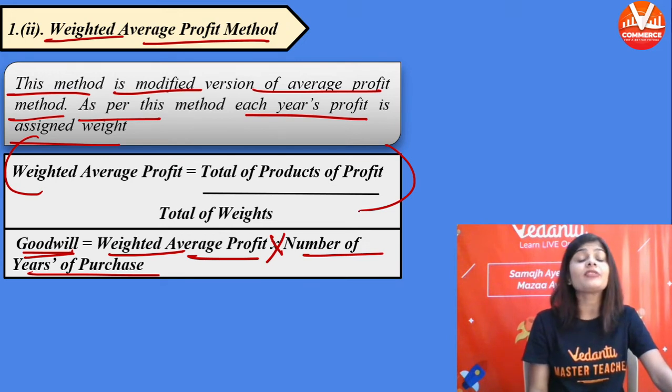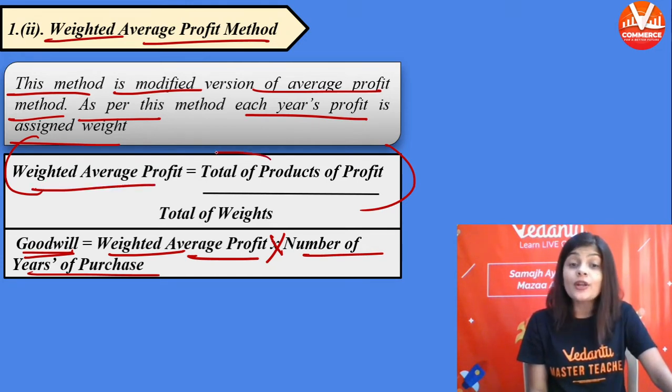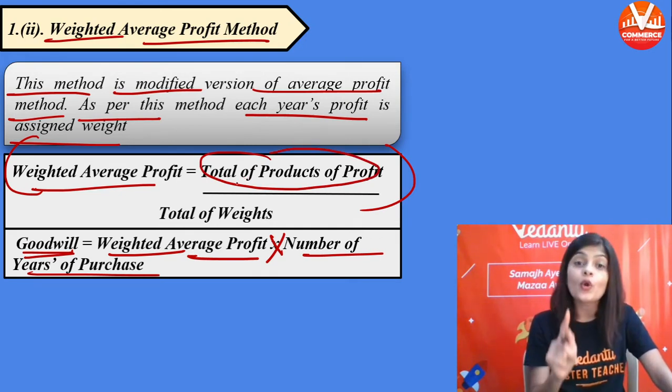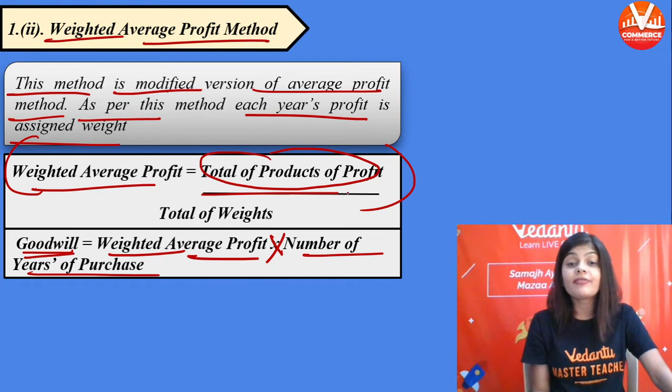वेटेड एवरेज प्रॉफिट कैसे कैलकुलेट करने का है? So the formula of weighted average profit is total of product of profit divided by total of weights.